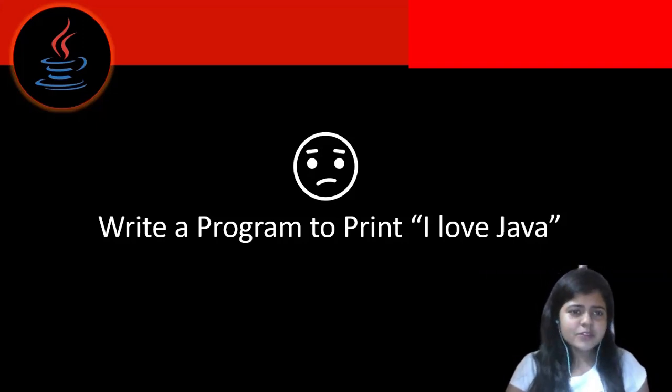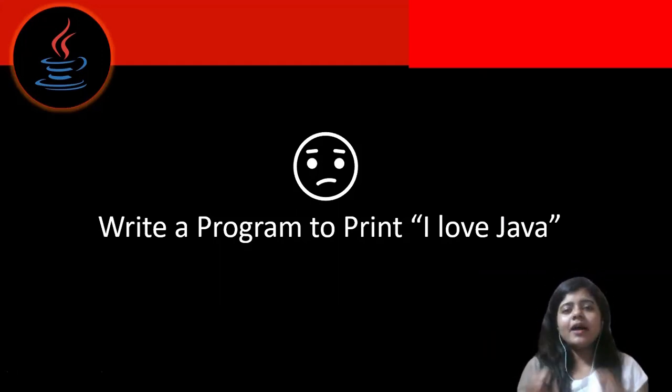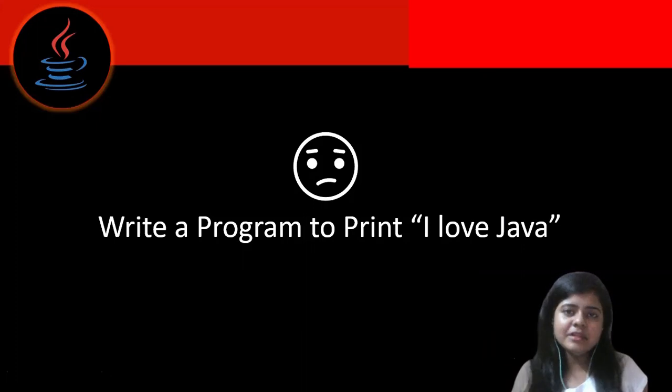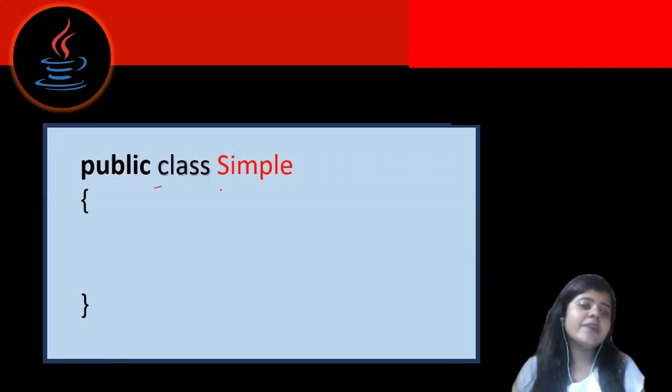Okay. So last time I told you that Java is an object-oriented programming language, right? In an object-oriented programming language, everything we write is inside a class. You can imagine a class as a container. In Java, a function is generally known as a method. Be it a method or a variable, everything will be inside a class. So let's see how we can write this.